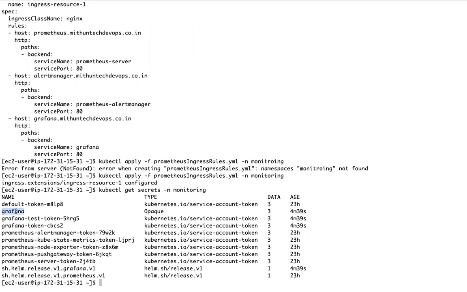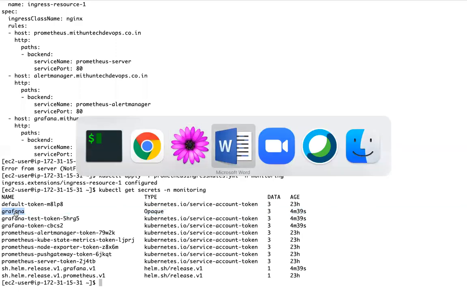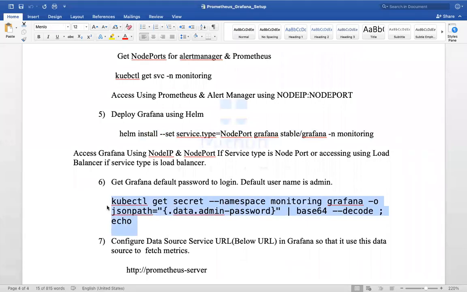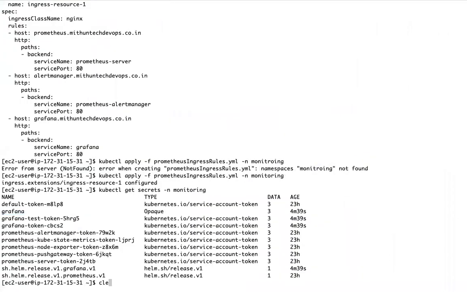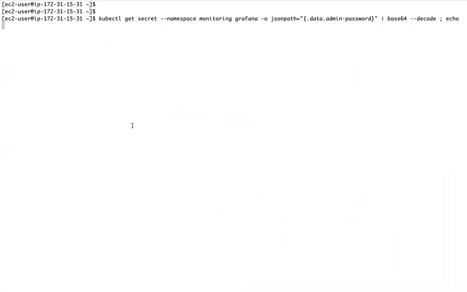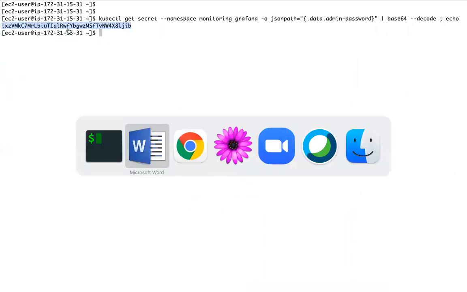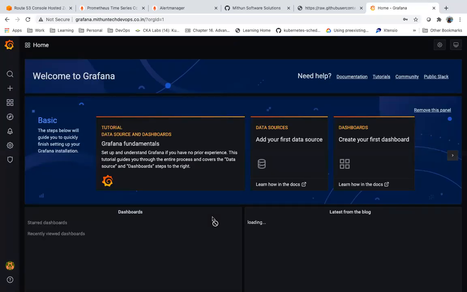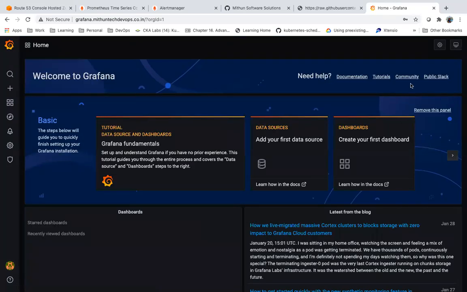So the password is part of this secret. I'm going to get the secret by executing this command and decoding it. I'm going to get the password. So this is the default password of Grafana. Now this is my Grafana homepage.